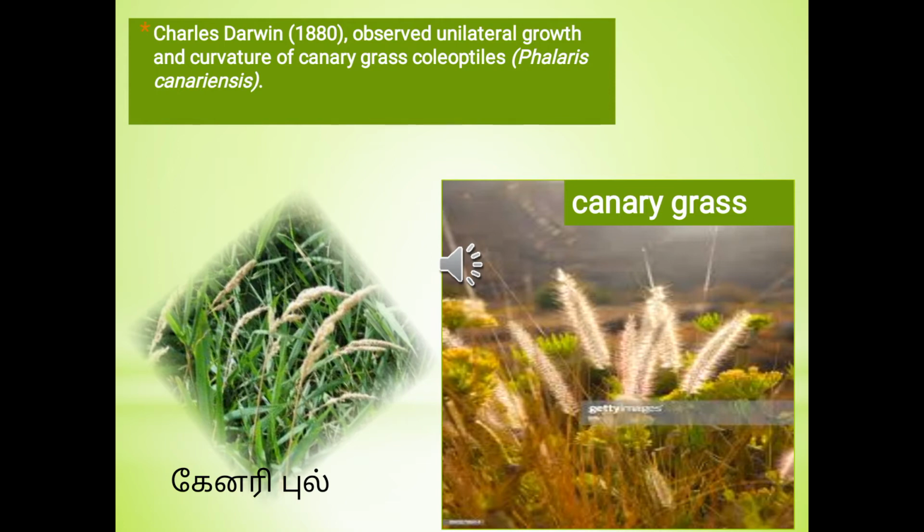Look at the canary grass. Do you know what coleoptiles are? Coleoptiles are the protective covering or sheath present on the tip of the grass. During their experiment, they noted that the coleoptile was very sensitive and responsive to light.